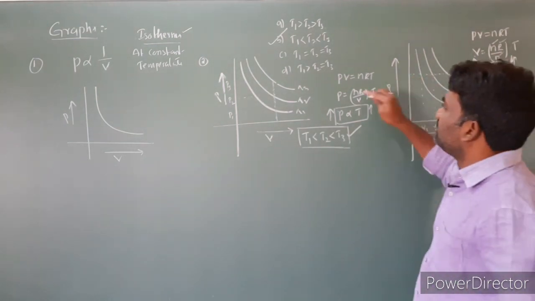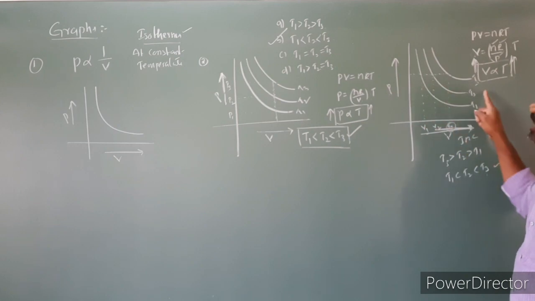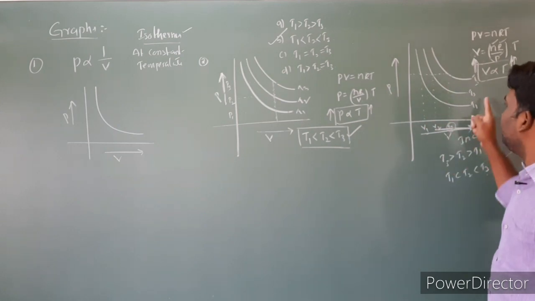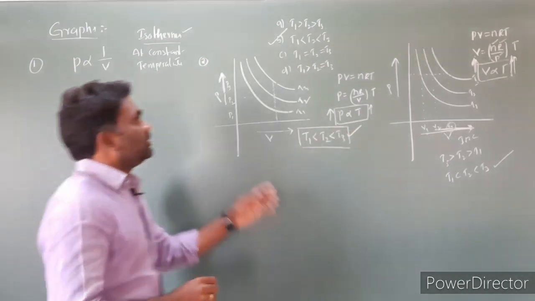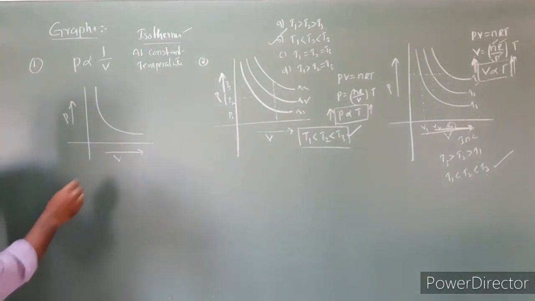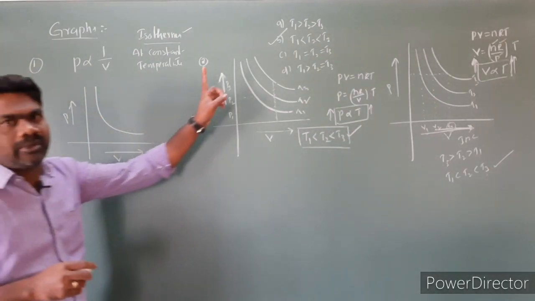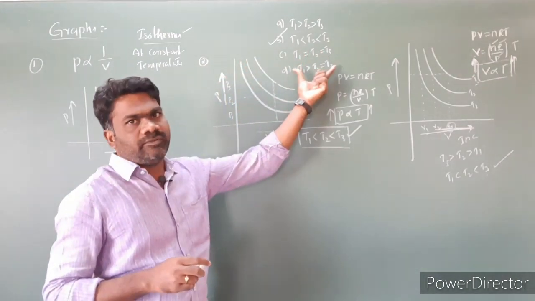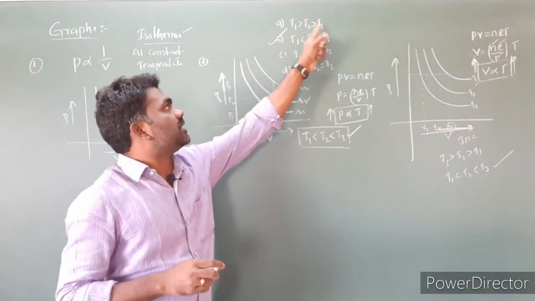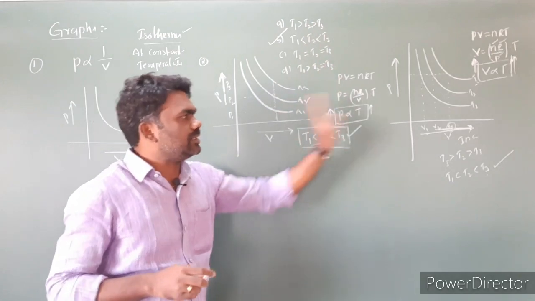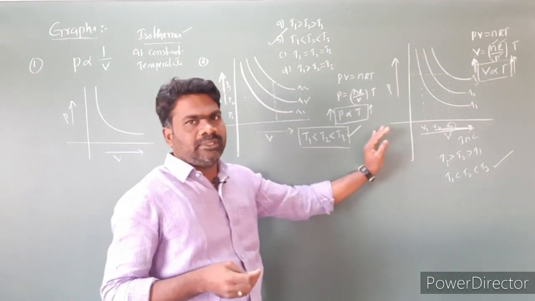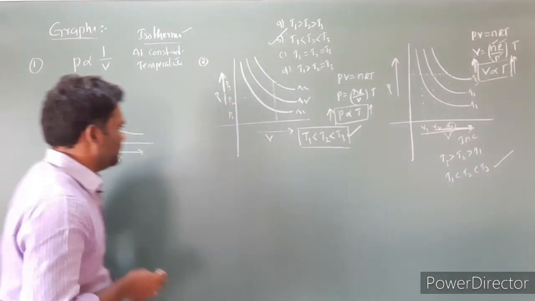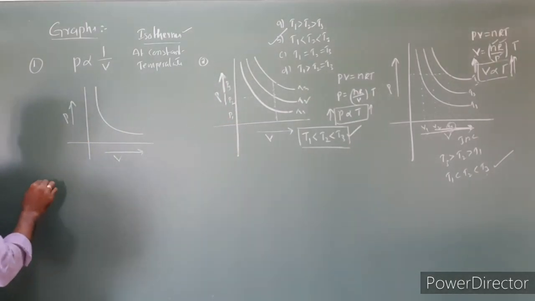So by taking the pressure-temperature relation we can identify, and by taking the volume-temperature relation we are also able to identify. This is the second graph. And the third one, from an objective point of view, this type of question is very, very important. Sometimes you get T4 also. So the same concept you have to apply. In further classes you will also get the same graphs, so we have to apply the same concept. Then graph number 4.